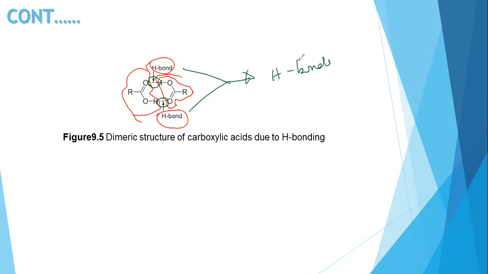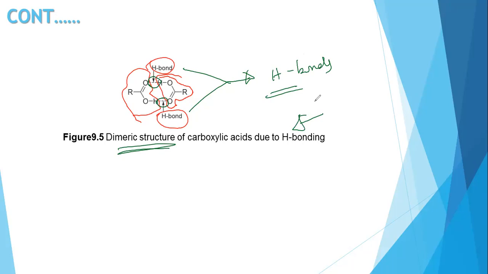Compared to your alcohol, which is also able to form a hydrogen bond, your carboxylic acid is able to form two hydrogen bonds. That is what we call the dimeric structure, which is the most stable.